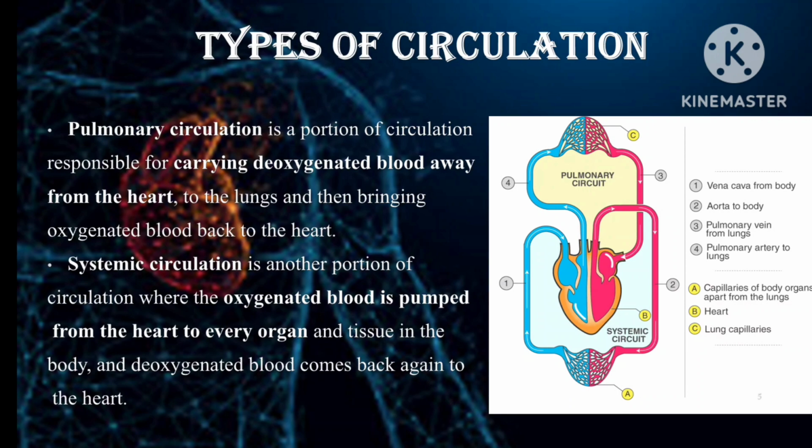Then we talk about systemic circulation. Systemic circulation is another portion of circulation where the oxygenated blood is pumped from the heart to every organ and tissue in the body, and deoxygenated blood comes back again.